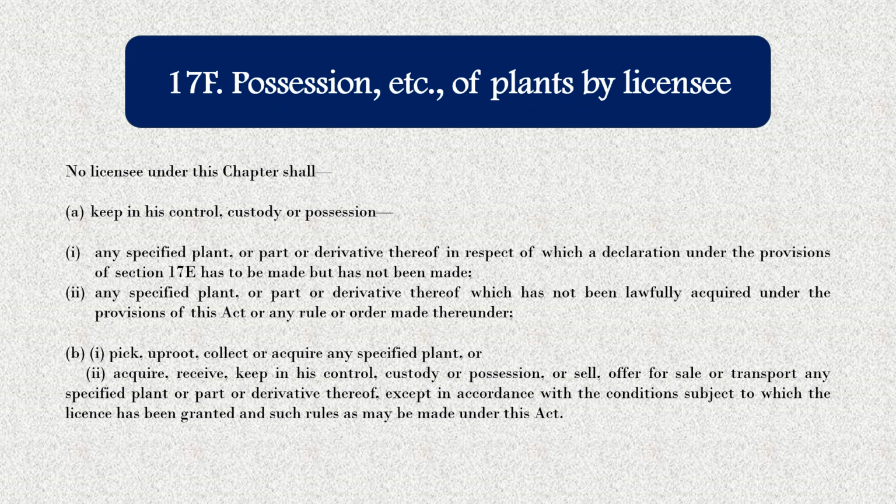Now next is the possession etc. of plants by licensee.